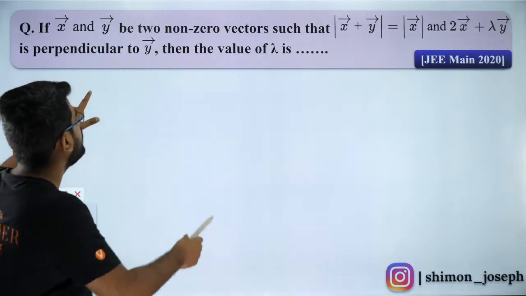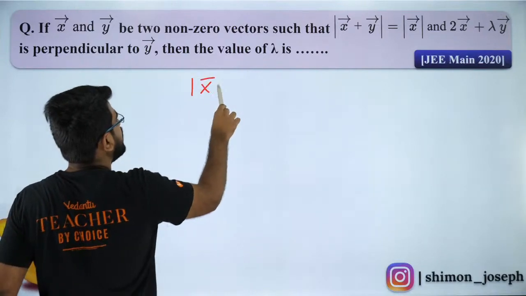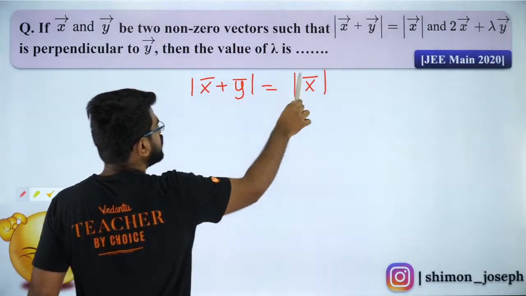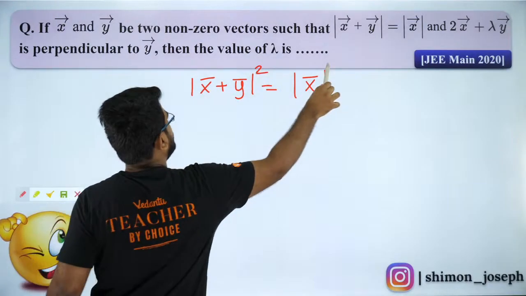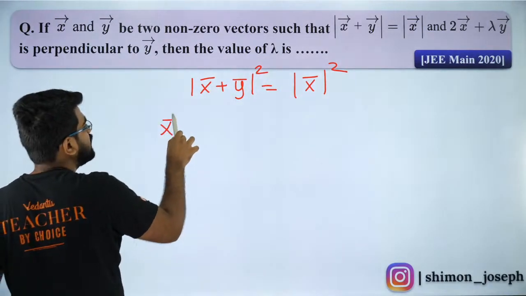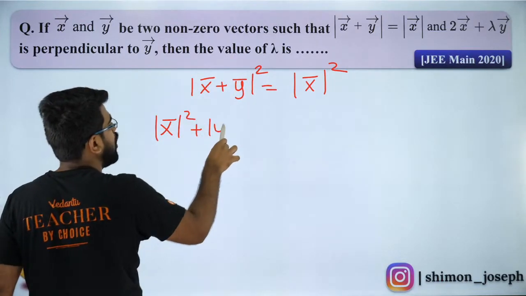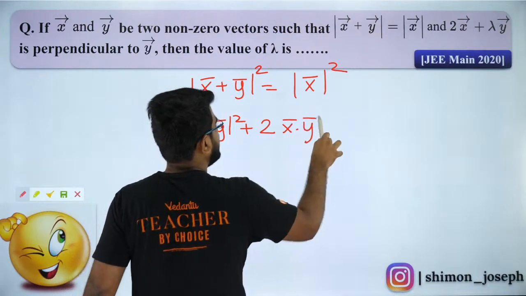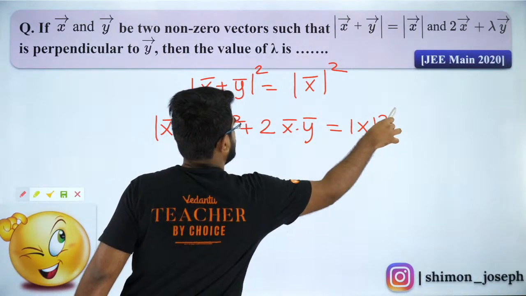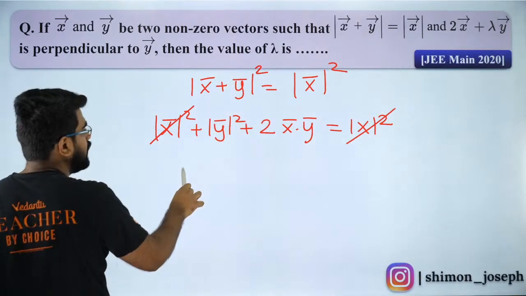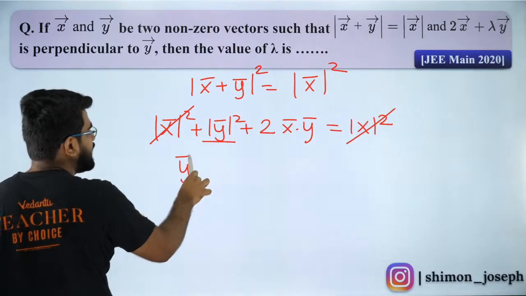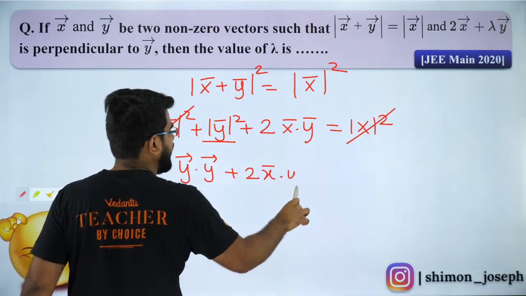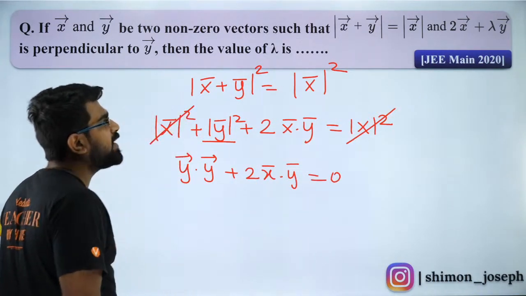Okay, so first of all, I know that modulus of x bar plus y bar is equal to modulus of x. So I'm going to square both sides. So if I square both sides, I will get what? Modulus of x square plus modulus of y square plus 2x dot y is equal to mod x square. So mod x square will cancel. So mod y square, I can write it as y vector dot y vector plus 2x vector dot y vector is equal to 0. Got it?